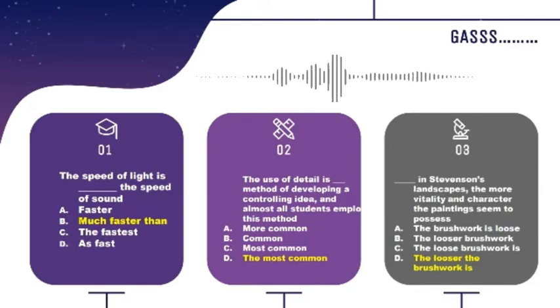D option. In the sentence, there is the word "more vitality," and it means that the sentence is comparative. So A option and C option are incorrect because they are not comparative, and B option is incorrect too, although there is "er" in the word "looser," but it doesn't have "to be" or "is"